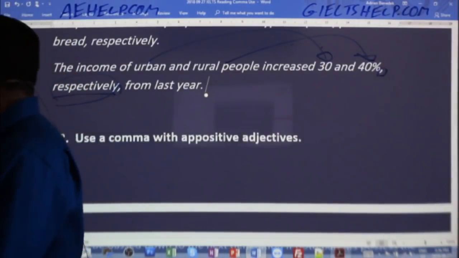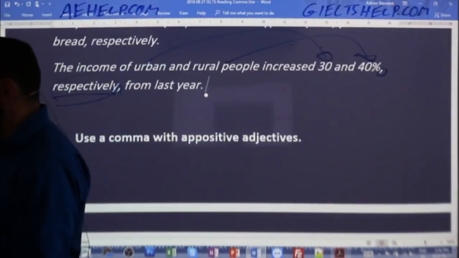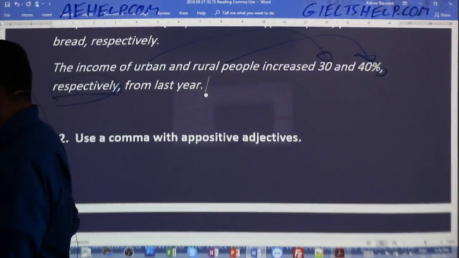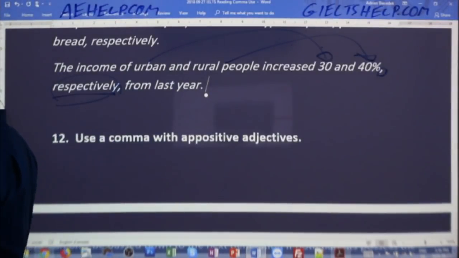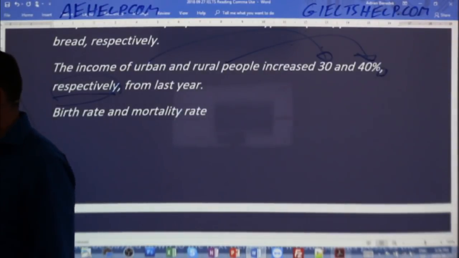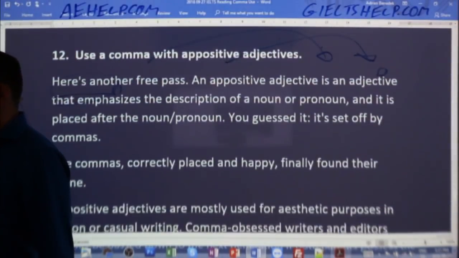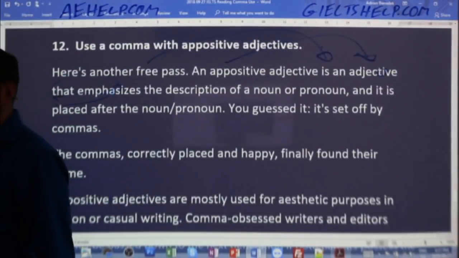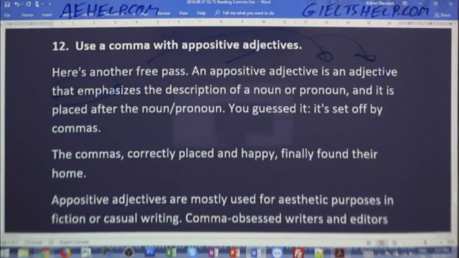All right. So, let me put that up there for you. So if you're talking about death, we do sometimes say death rate, birth rate, but it's usually birth rate and mortality rate, okay? It's a little bit of a better way to express that. All right, and here is the last one for comma rules, and then we'll look at that reading passage.